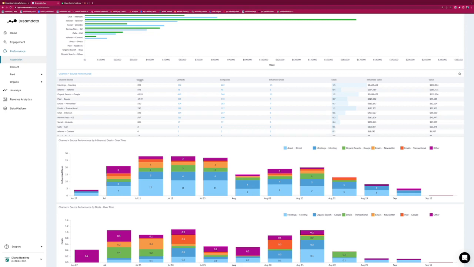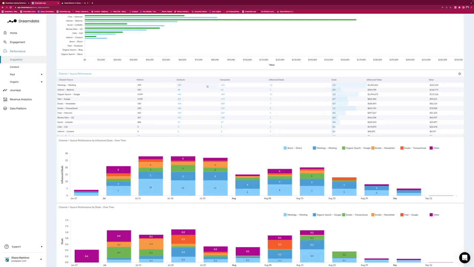That means the anonymous people that came to your website through that channel, contacts, the people that we have identified through them giving us their email address. That could be a sign up for a webinar, a demo, a product sign up, whatever. That gives us an email address. So we have contacts identified and we have companies identified.